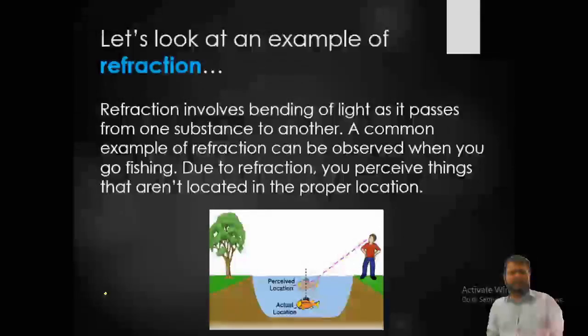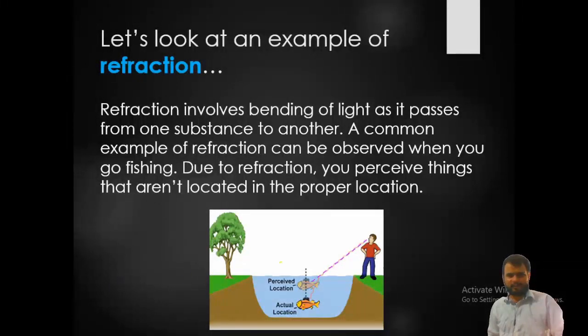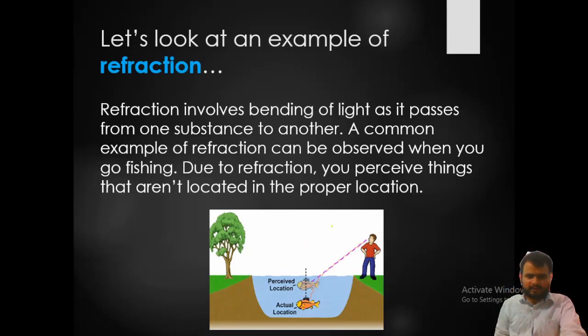And now let's take an example of refraction. Refraction involves bending of light as it passes through one substance into another, and a common example of refraction can be observed when you go fishing. Due to refraction, you perceive things that aren't located in the proper location. So when we are seeing a fish in a pond or a particular lake, as you can see the buoying,